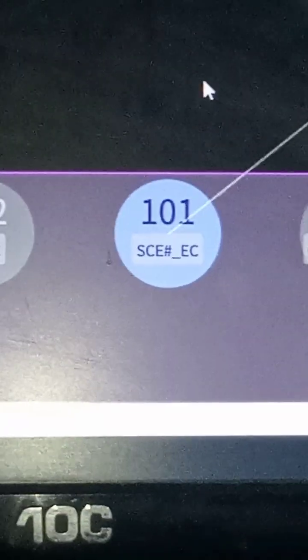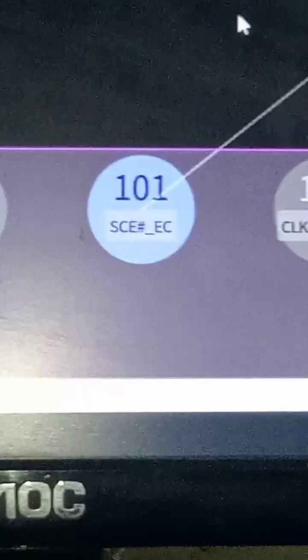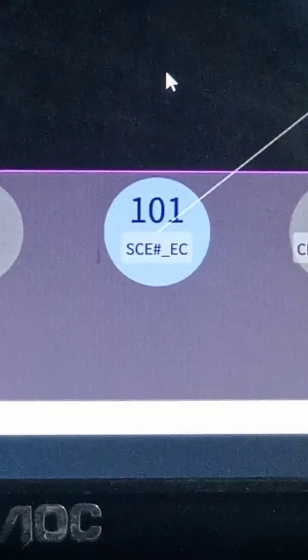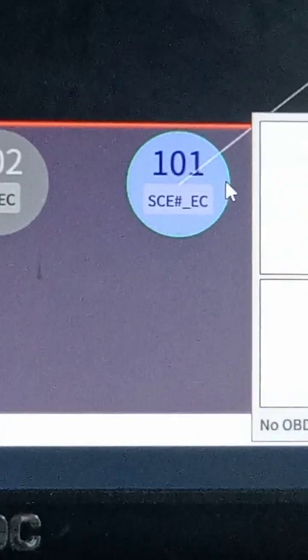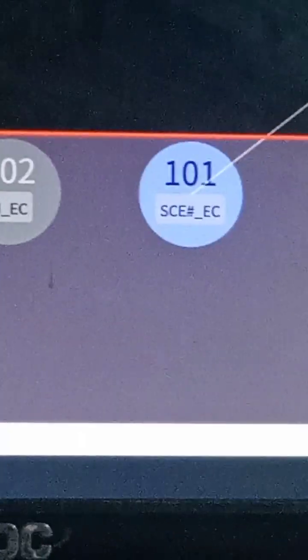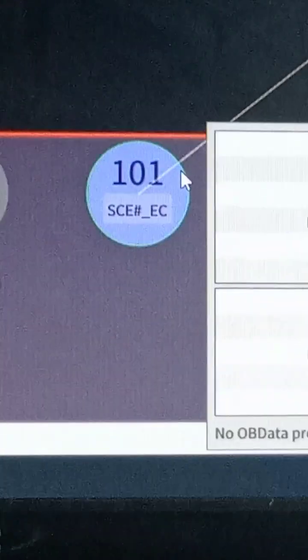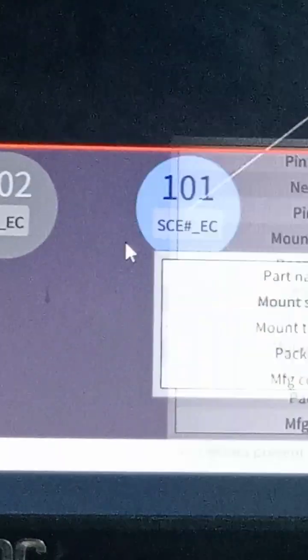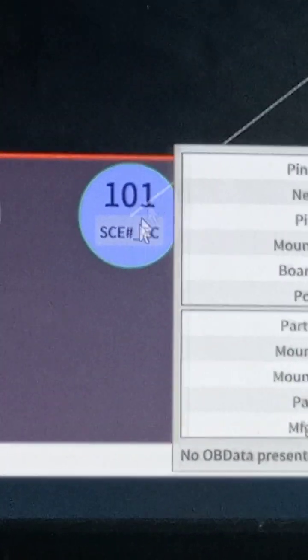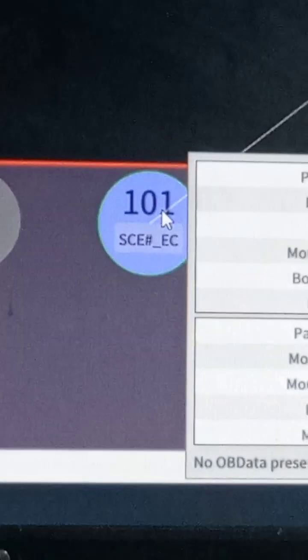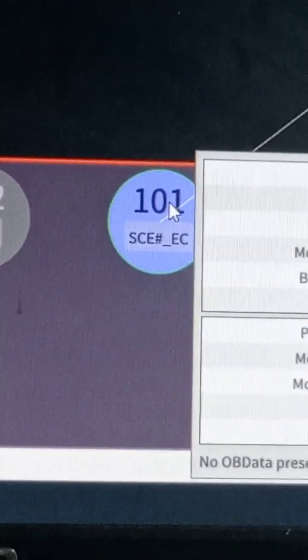Okay, it is connecting to our EC chip on pin 101. So this EC chip here is supposed to output the reset signal for our SPI chip pin 1. We are supposed to have 3 volts outputting on this chip, on this pin 101.